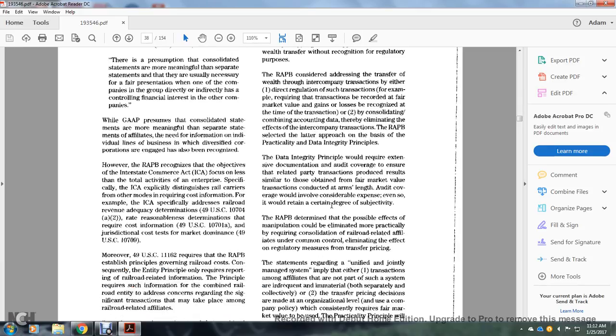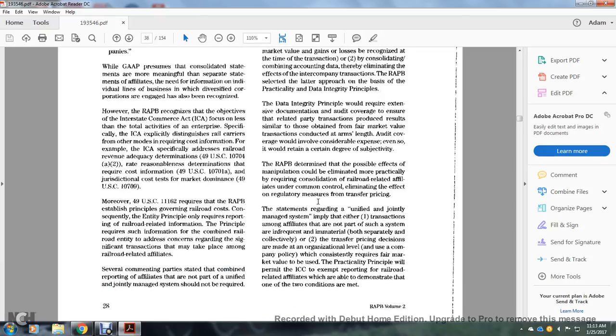The Board selected the latter approach on the basis of practical data integrity principles. The data integrity principle would require extensive documentation and audit coverage to ensure that the transfer price per transaction provides results similar to those obtained from a fair market value transaction considered at arm's length. Audit coverage would involve considerable expense, and even so would retain certain subjectivity. The Board concluded that manipulation could be eliminated more practically with the consolidation of railroad affiliates under common control, eliminating the effect of the regulatory measure of the transfer price. A system regarded as a unified jointly managed system implies that transactions with an affiliate not part of such a system are frequently material, both separately and collectively.